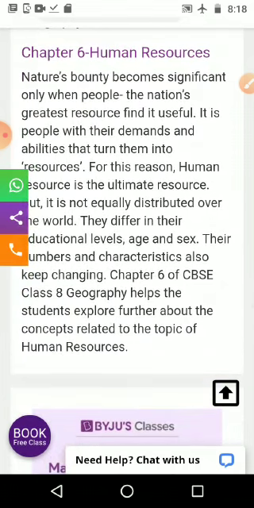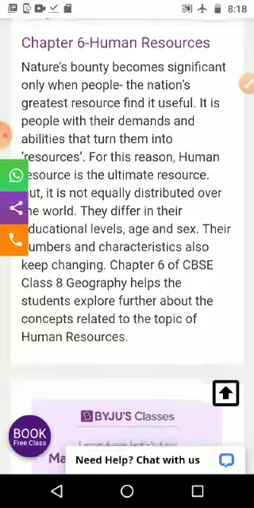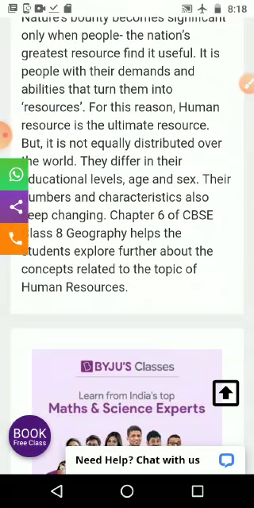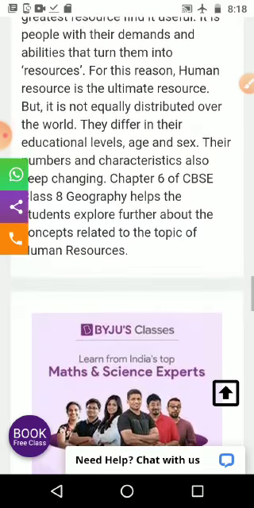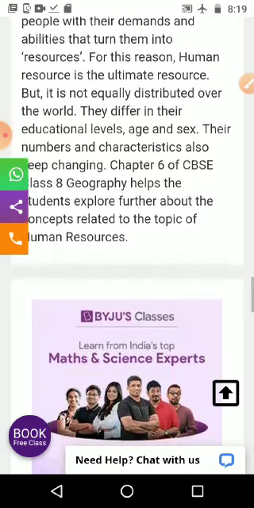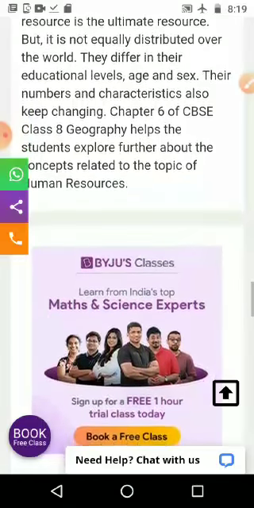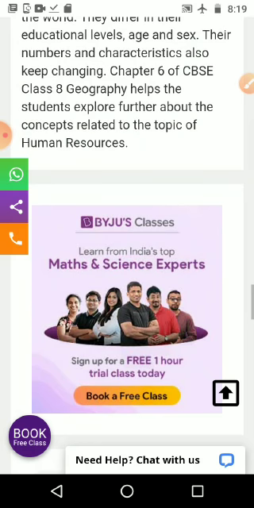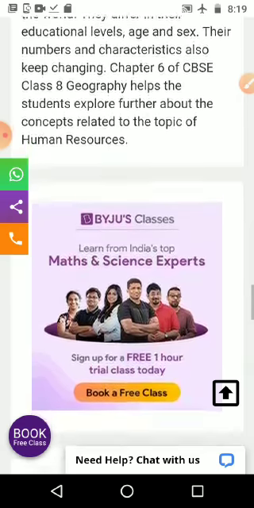Then sixth lesson, people as a human resource. Nature's bounty became significant only when people, the nation's greatest resource, find it useful. It is people with their demands and abilities that turn things into resources. For this reason, human resource is the ultimate resource, but it is not equally distributed over the world. They differ in their educational level, age and sex. Their number and characteristics also keep changing, which we study again in the sixth lesson of geography in 9th standard.